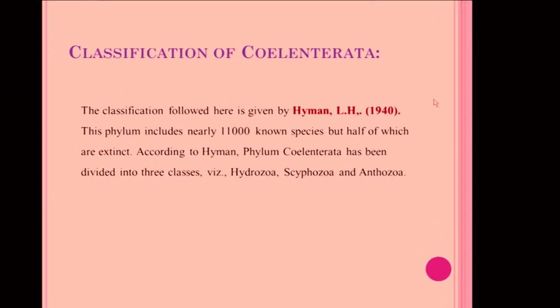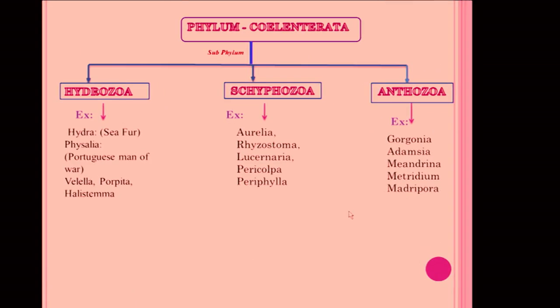When we see the diversification of the Coelenterata animals, this phylum consists of various animals, that is sea anemones, jellyfishes and also hydra. It includes nearly 11,000 species. This classification was given by L.H. Hyman in the year 1940 and divided this Coelenterata phylum into three classes, that is Hydrozoa, Scyphozoa and Anthozoa.